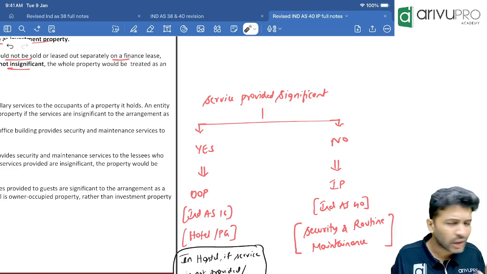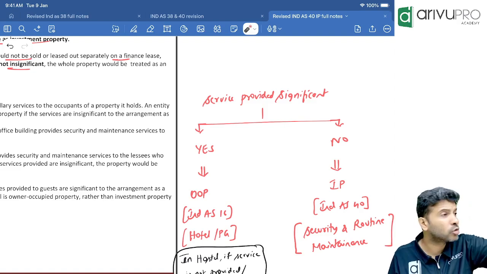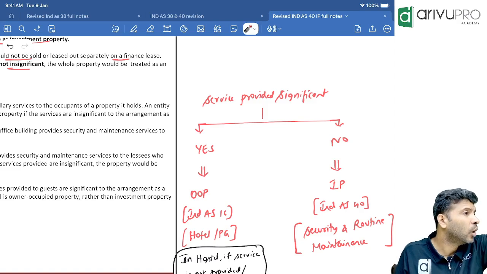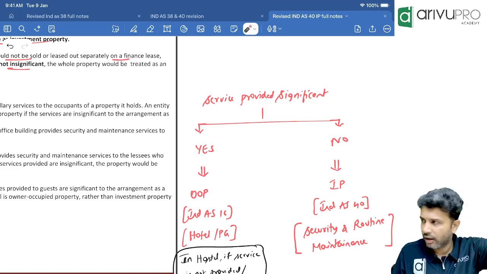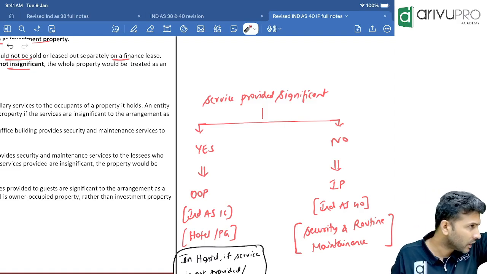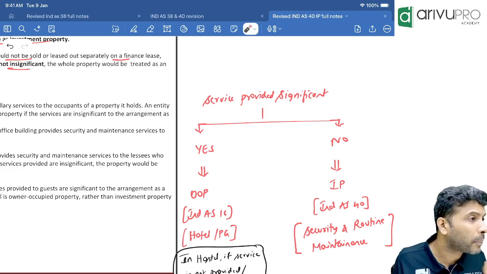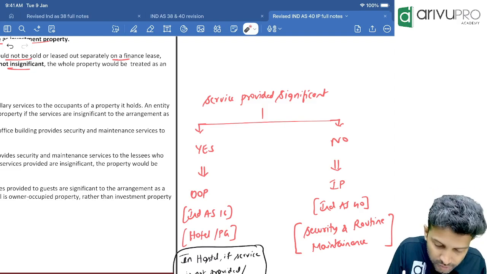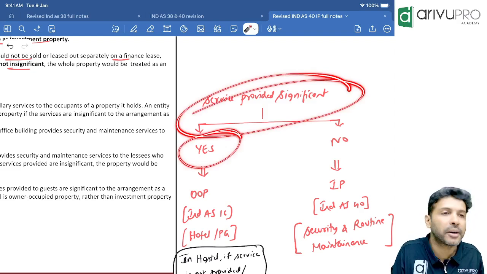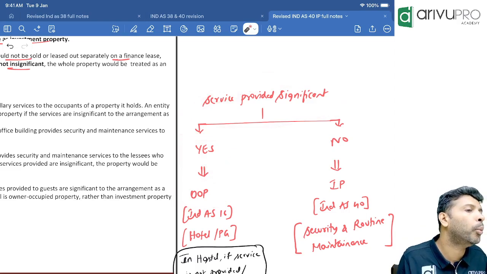In a hotel, they not only give you the room on rent, they also give you significant services like food, laundry service, waking up service, car service, and many other services. That is part and parcel of the hotel business, no? So if the service provided is significant, then the whole property will get classified as OOP.